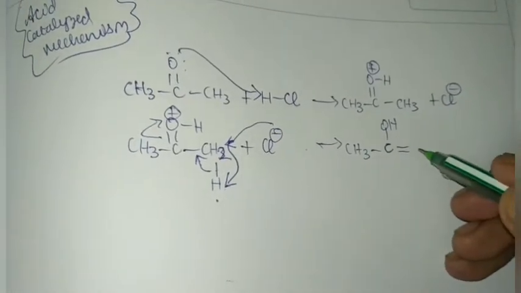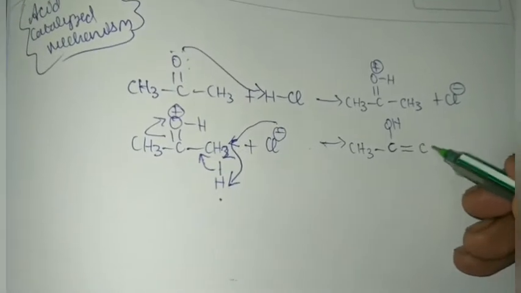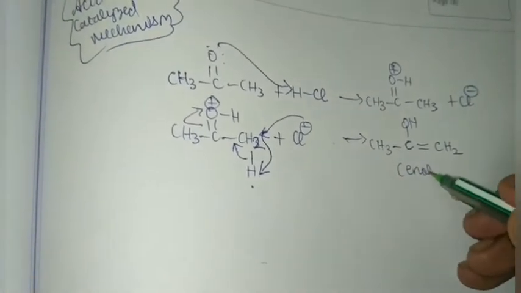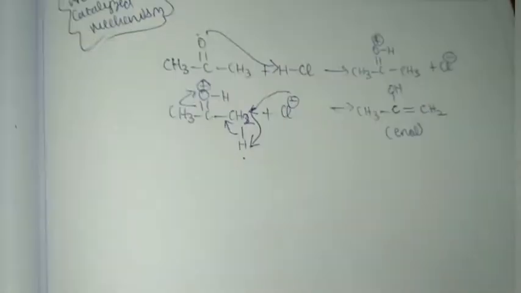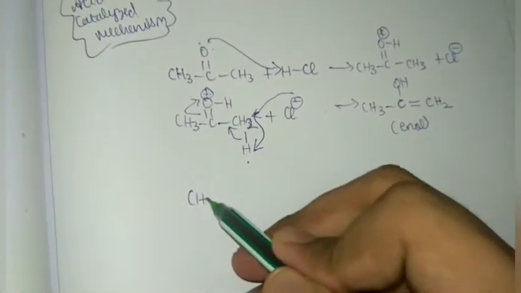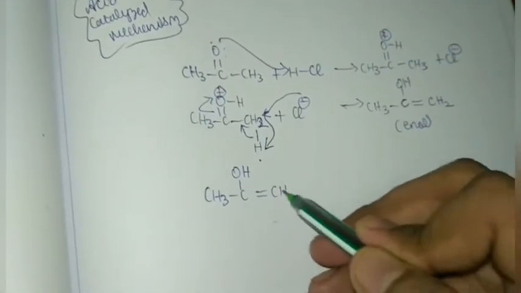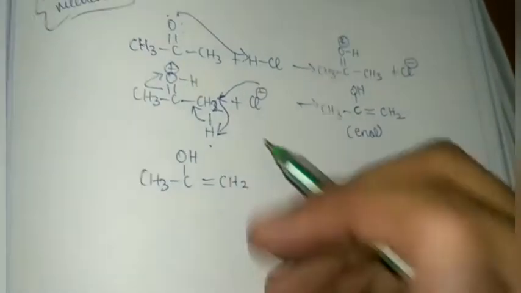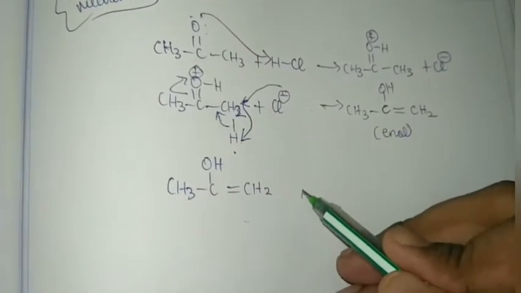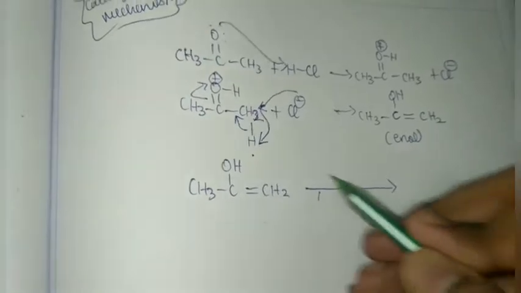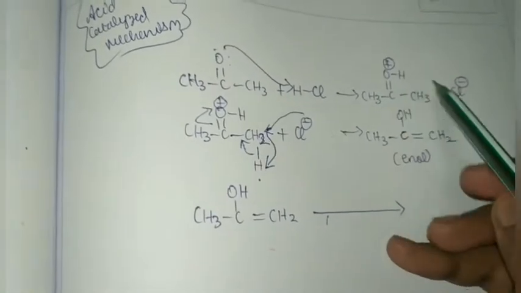This is the same thing we saw in keto-enol tautomerism. This is the enol. Now we take this CH3 C OH double bond CH2 and attack it on this molecule.